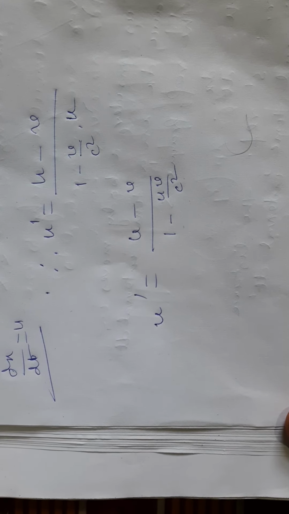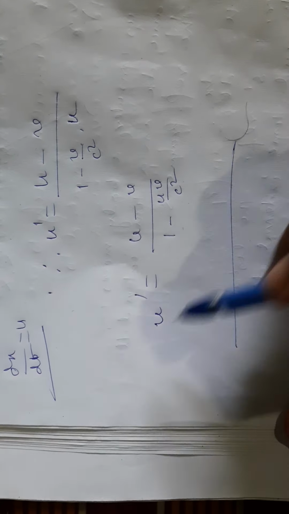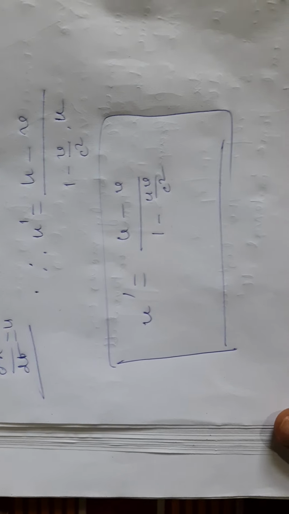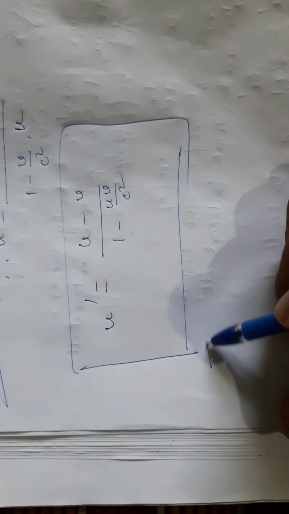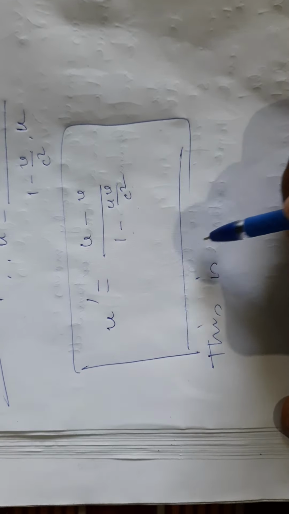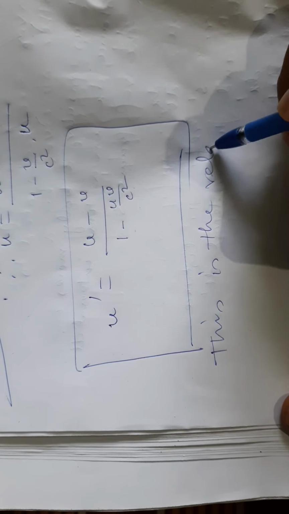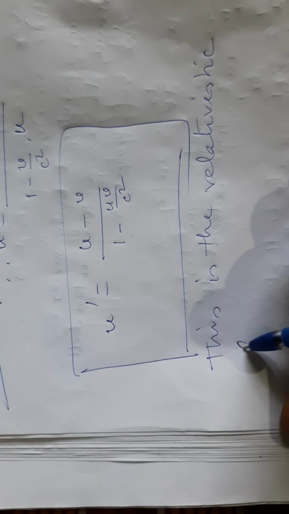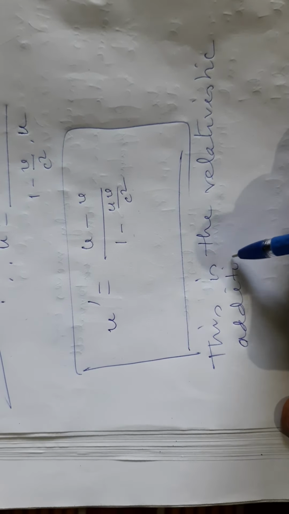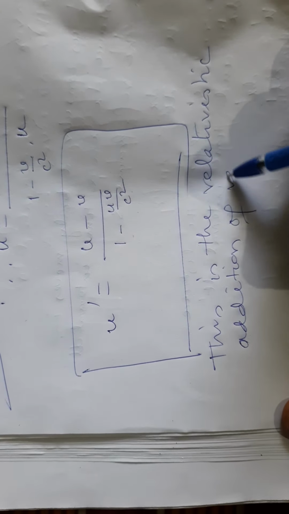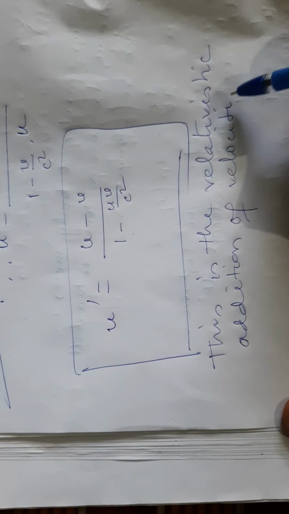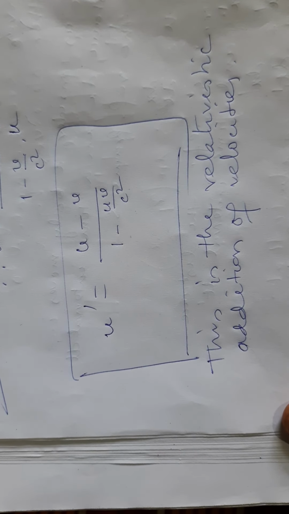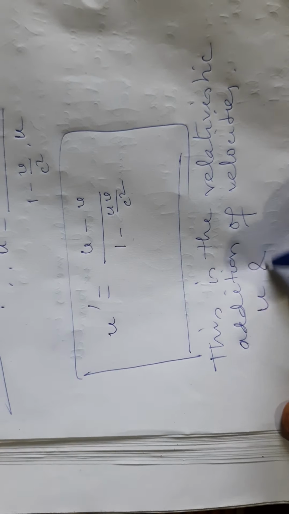This is the relativistic addition of velocities, that is u and v.